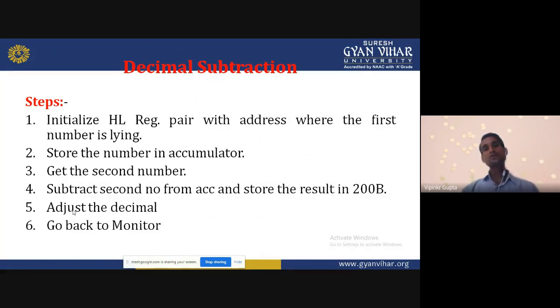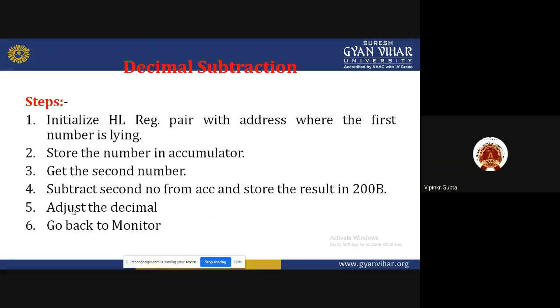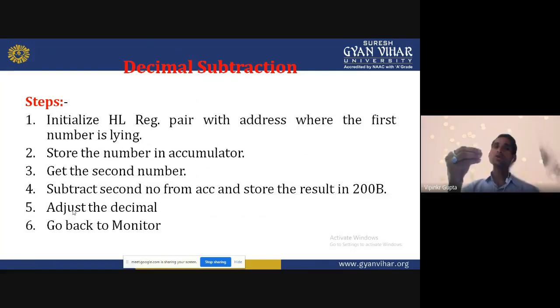Initialize the HL pair with the address where the first number is lying. Whatever data is at that address, we want to fetch from the memory location. How will we fetch it? Using the HL pair. So first of all, we load the HL pair with that memory location value. Our first data is available at 2009, so first step is to load the HL pair with 2009.